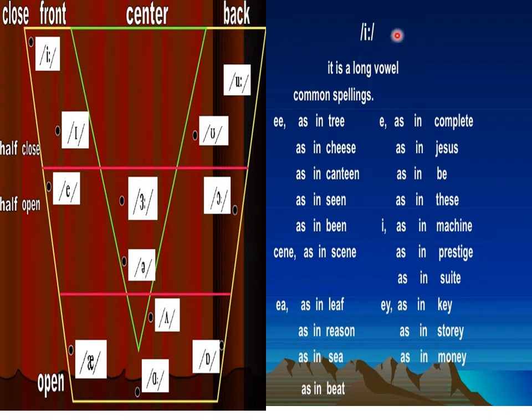First one, it's a long vowel. Common spelling as in tree, cheese, canteen, scene, bean. Here it is the pronunciation: leaf, reason, see, beat, complete.